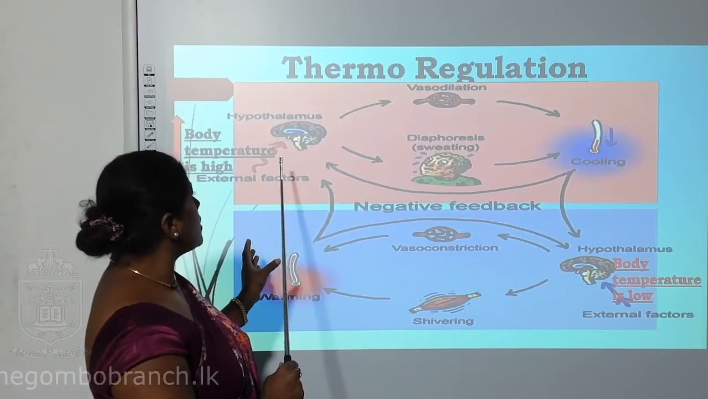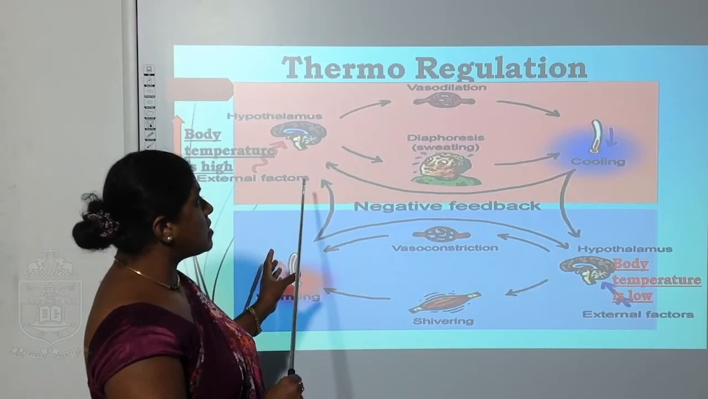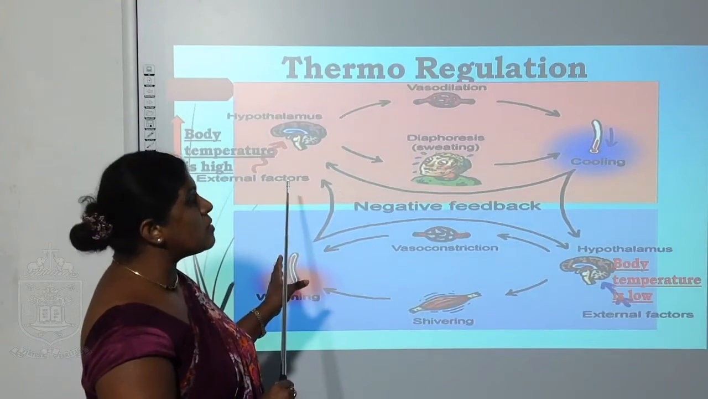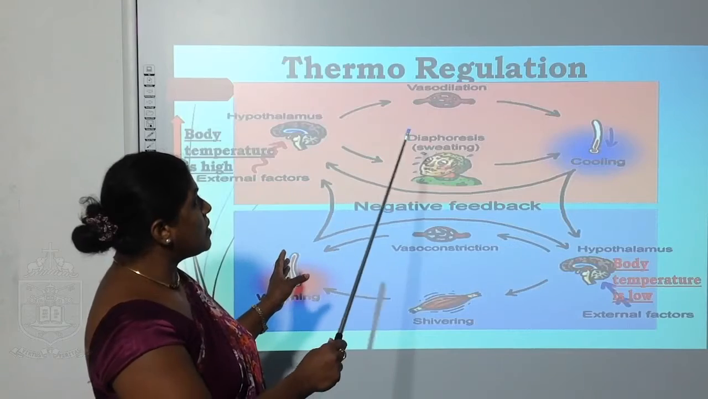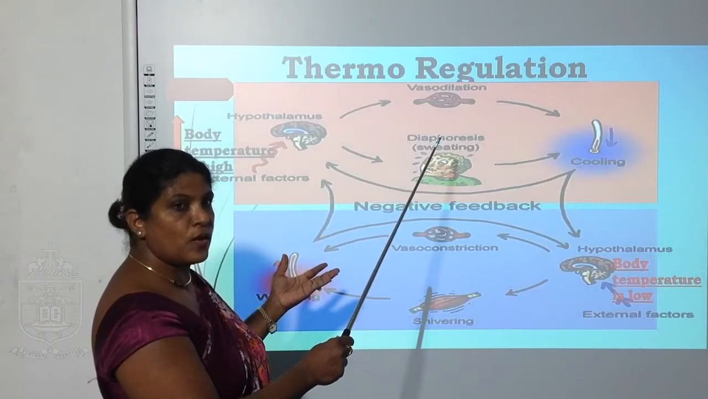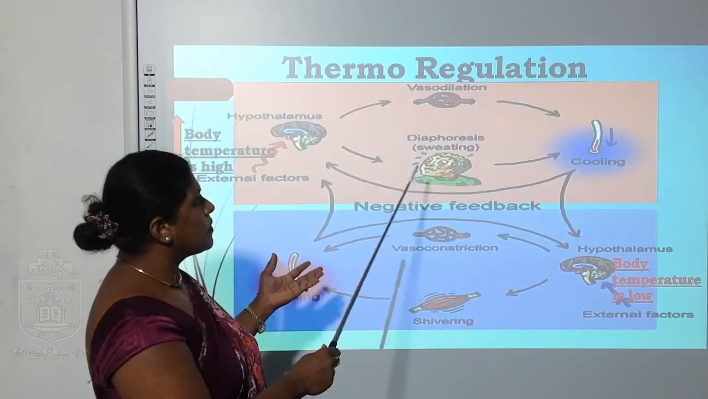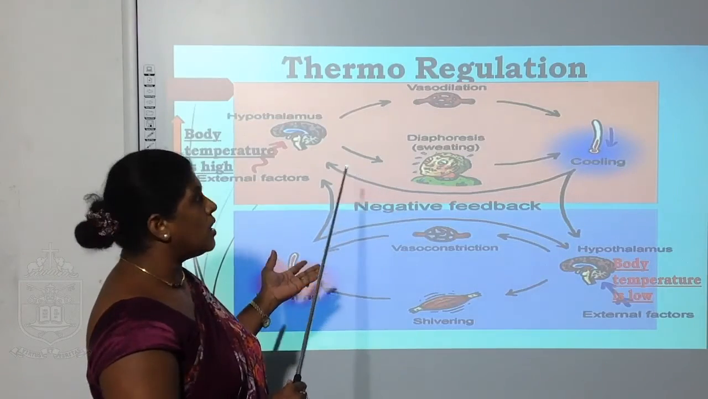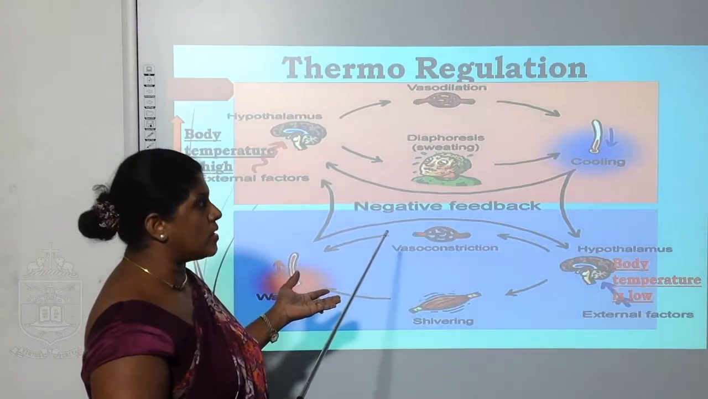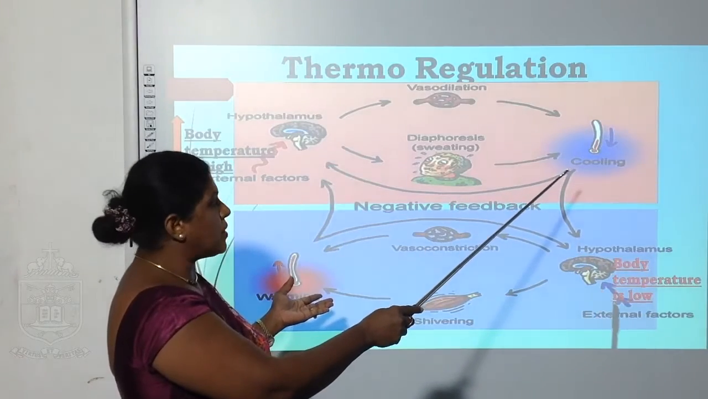After recognizing the higher body temperature, what is happening? Your body has a mechanism to control the body temperature. That is the thermoregulation. What is happening here? Dilation of the blood vessels to give out the heat from your body. And sweating. These are the methods to reduce the body temperature or bring the body to the normal temperature, cooling down the body or reducing the temperature.